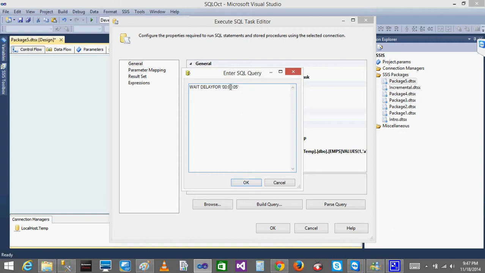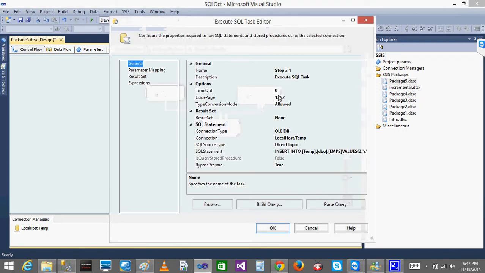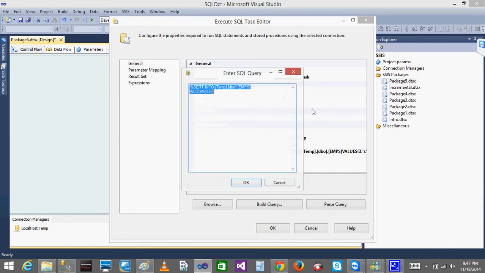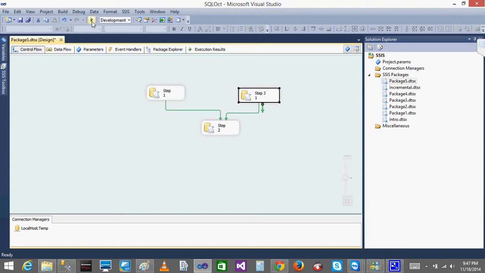Oh, wait for delay. Okay, thanks. So I'll copy this and paste it here. I'm asking this one to wait for 5 seconds. Now I'll ask this one to wait for 10 seconds, not 5 seconds, 10 seconds. Now if I run this package,